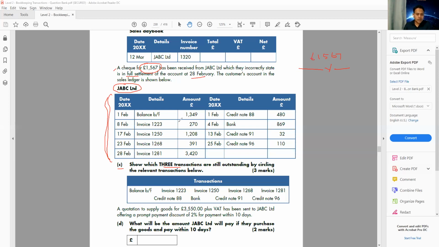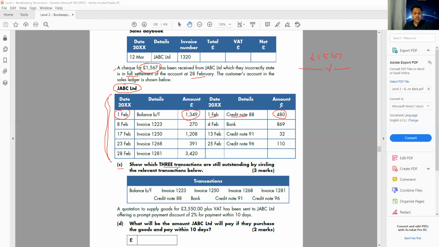Let's talk about the first one. 1st of February, the opening balance was 1349. So at the beginning of the month, I was expecting 1349 from JABC. On 1st of February, I can see there is a credit note I issued to this customer.